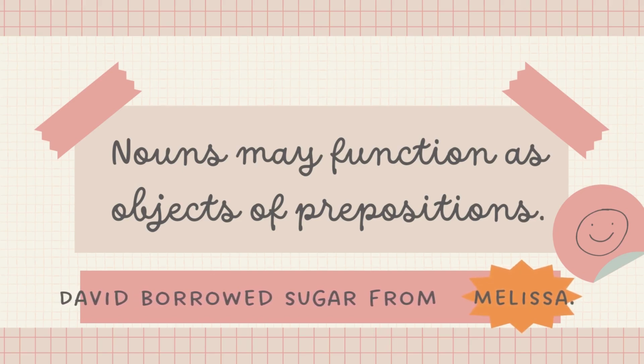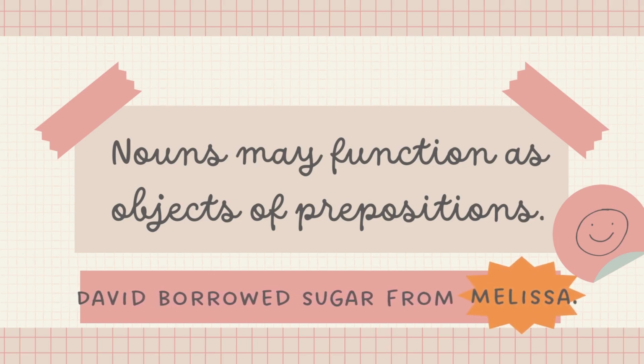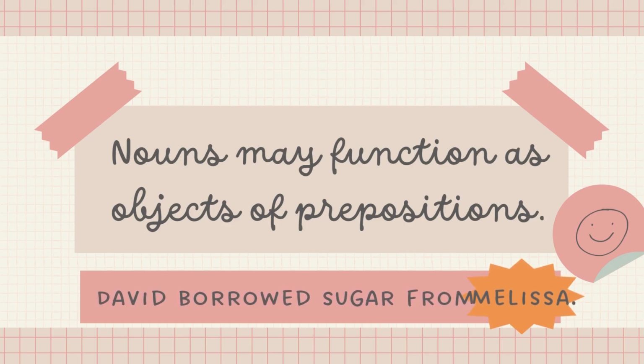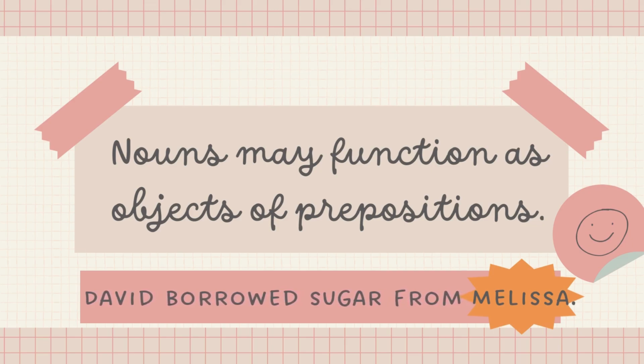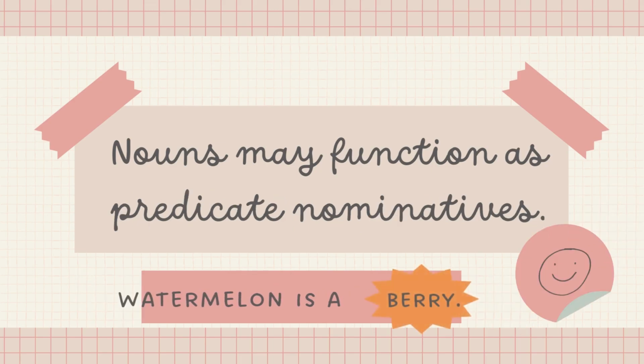Nouns may be objects of prepositions. Objects of prepositions are nouns that follow the prepositions and complete their meanings. David borrowed sugar from Melissa. Melissa is the object of the preposition from.